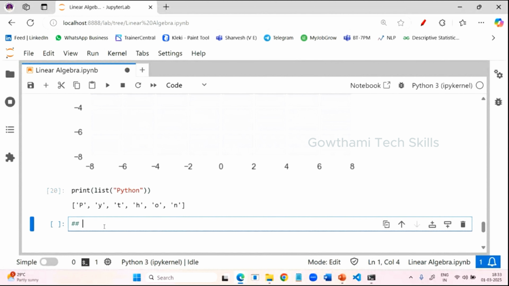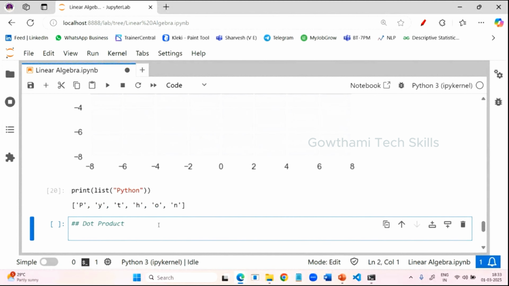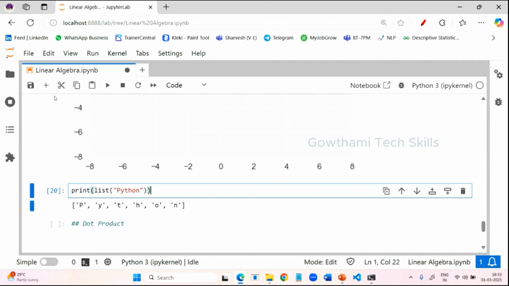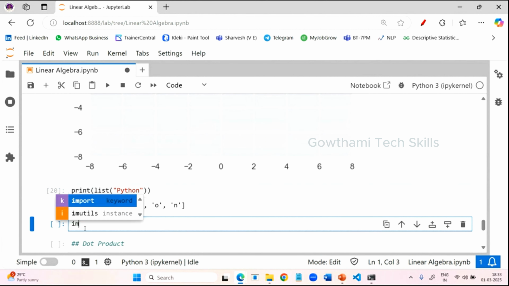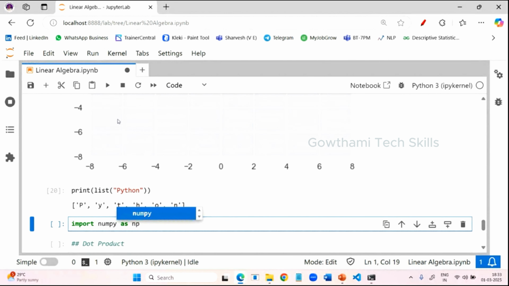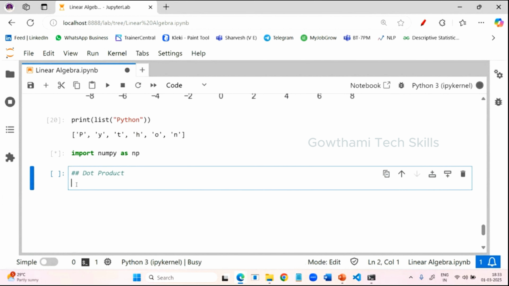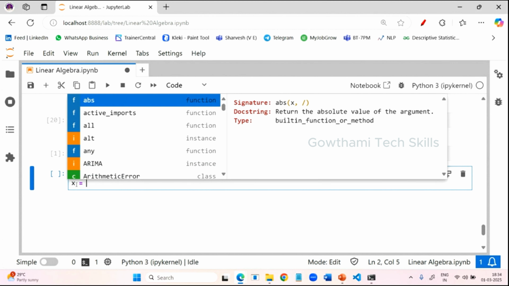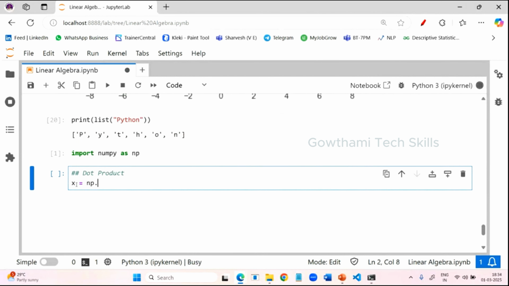Now we are going to work on dot product. For creating the vectors, I need the NumPy library. So first you need to import NumPy as np. First run this cell. Now I'm going to create two vectors, that is two-dimensional vectors. Let us take x is equal to, from the NumPy library, I'm creating an array.